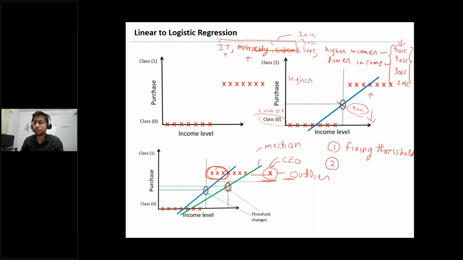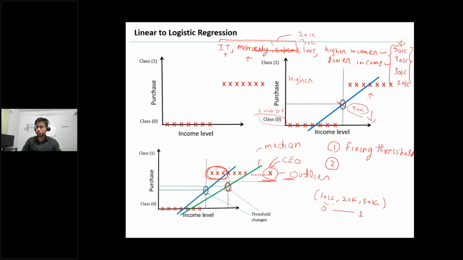Second thing, one more thing we can do: linear regression will tell you numbers like 10K, 20K, 30K, right? It will predict like this. Now if you can somehow transform these numbers into a probability value, and your probability value will always lie between 0 and 1, correct?